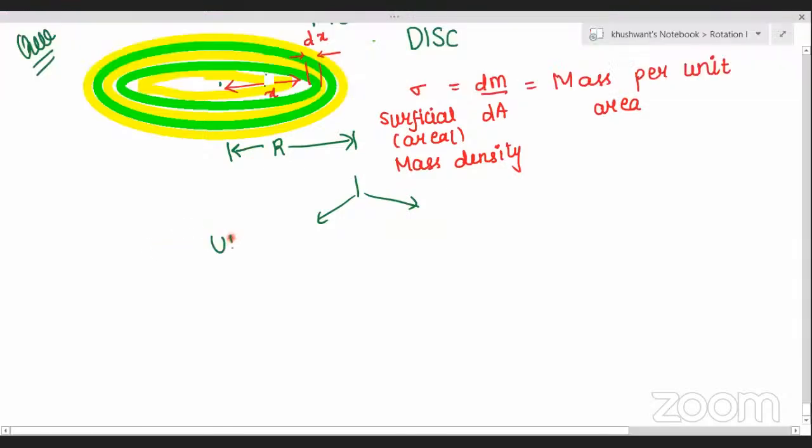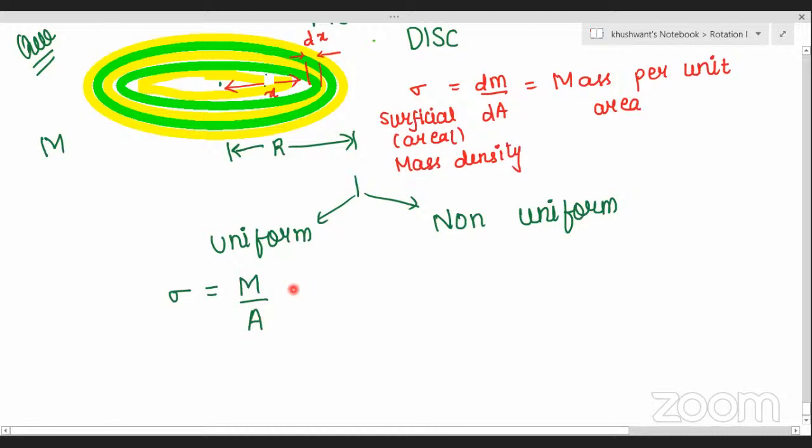So suppose you have a disk of uniform mass distribution. This is what was asked in the previous year's JEEs. I'll give you all the questions, you'll understand. So uniform and non-uniform, okay? In the case of uniform, tell me what will we write? Sigma, or mass per unit area, simply, suppose total mass is m. So what can we write? Mass upon area A, correct? Which will be given as mass by pi r square or 2 pi r square? Pi r square. Very good. So let's write that, mass by pi r square.